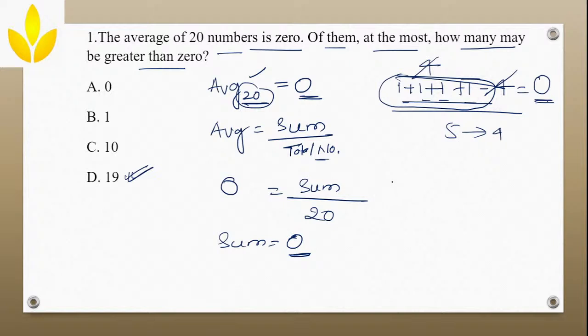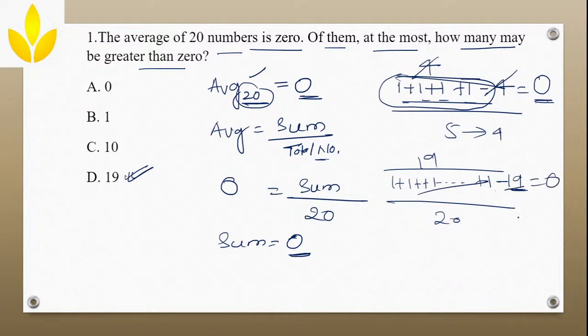Out of 20 numbers, I can keep 19 numbers as 1 plus 1 plus 1 till 1, and the last number, whatever it is, this sum should get cancelled with this particular negative number, and this gives me the sum equal to 0. So the answer is, at the max you can keep 19 numbers greater than 0.